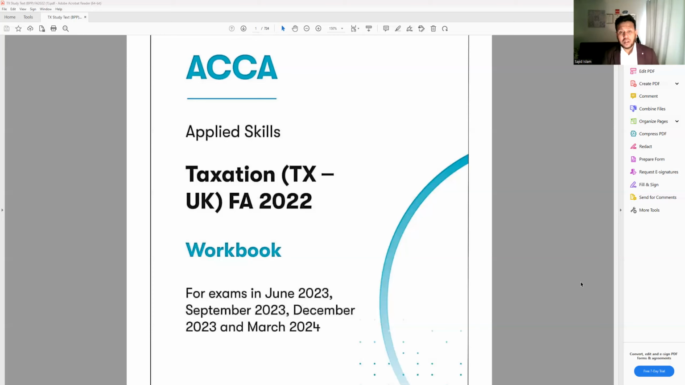From this paper, we're going to learn all the basic things, the calculation part, and we're going to see how the workings need to be done, what type of tax is applicable for the person, for the business, how much is the tax rate, how much is the dividend tax rate. We're going to learn everything from here, like capital gains tax, inheritance tax, VAT. We're going to learn everything from this paper.